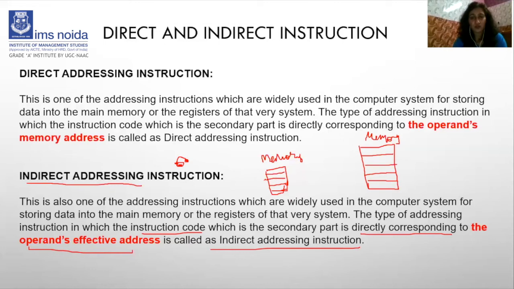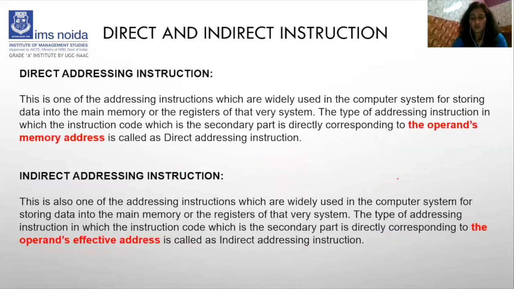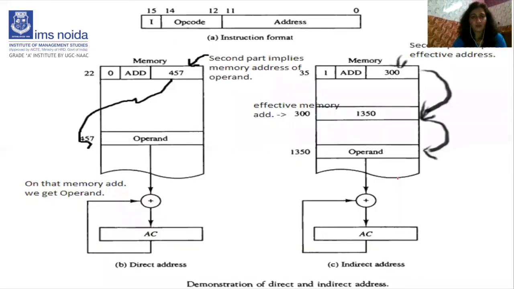Clear? So when at a particular address the operand is found, that is called direct. And what is indirect? When at a particular address the operand is not found, it contains another address, suppose. So here the operand is found, that is called indirect. So we will move to the diagram. From the diagram, it will be more clear to you.